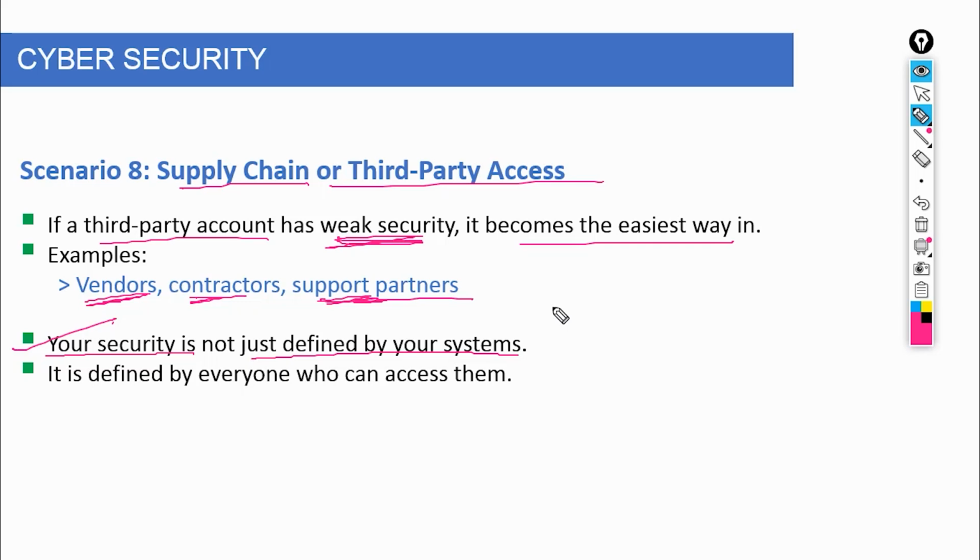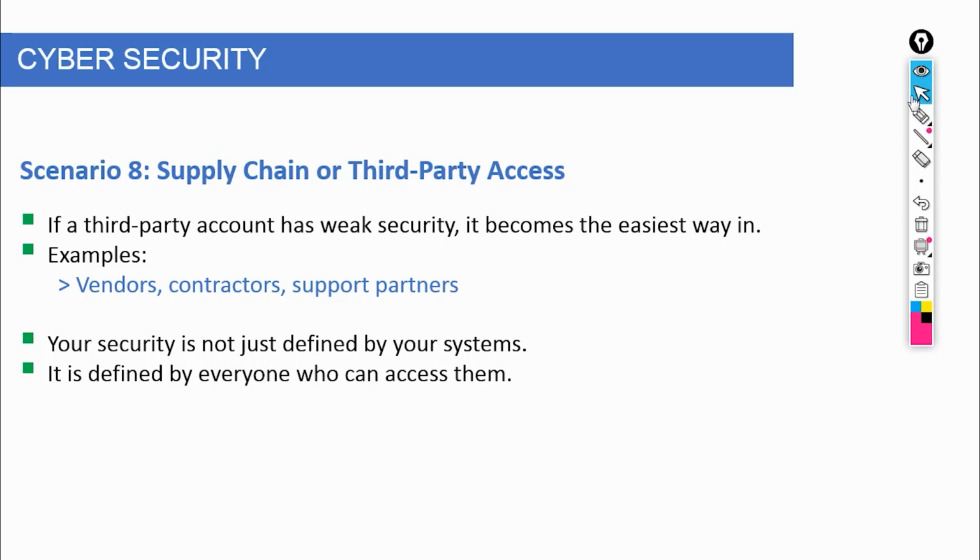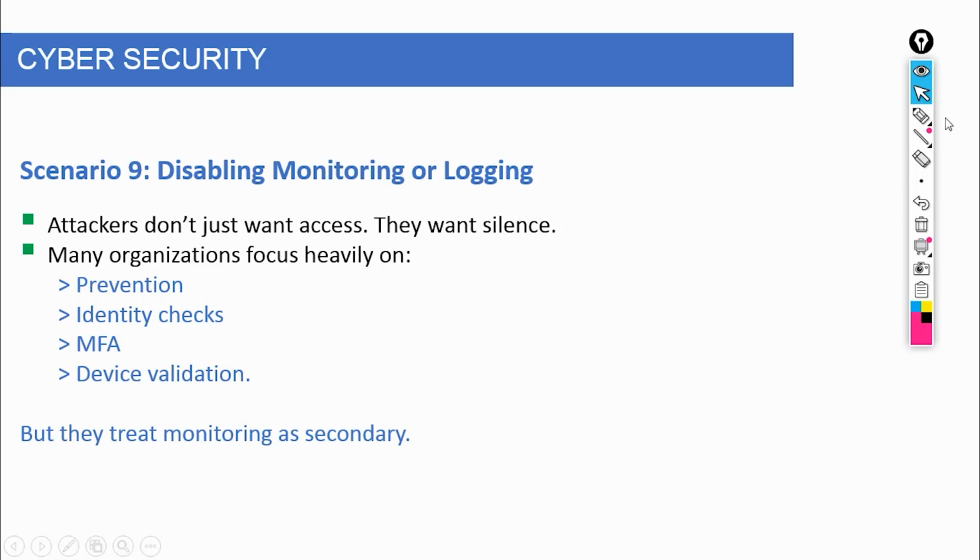In weak zero-trust implementations, third-party access is often overtrusted. Once a vendor is onboarded, their access is rarely reviewed. Permissions are often too broad, and monitoring is minimal. A strong zero-trust model treats third parties just like internal users, sometimes even more strictly. Access should be limited to specific resources. Sessions should be monitored closely, and permissions should be time-bound and regularly audited.